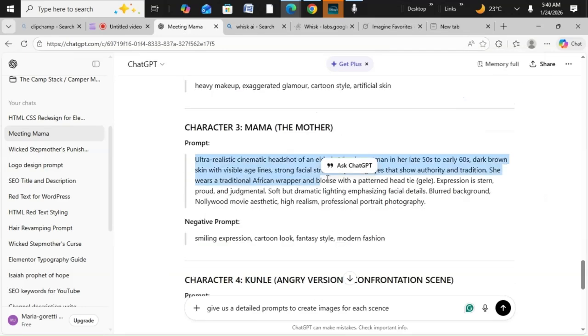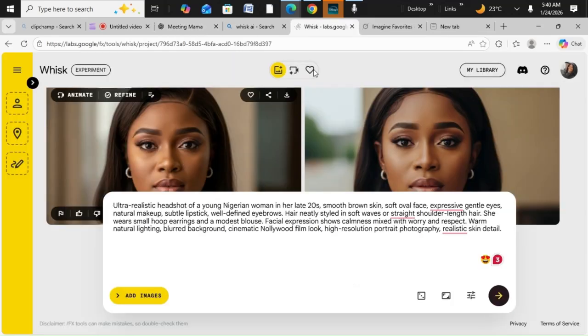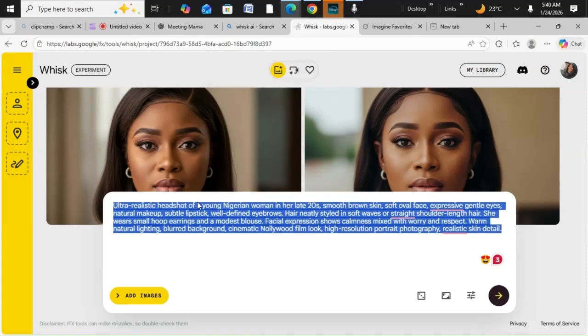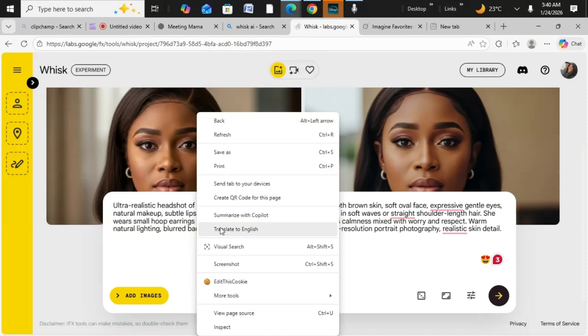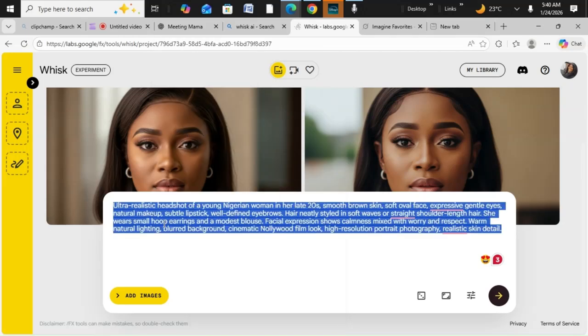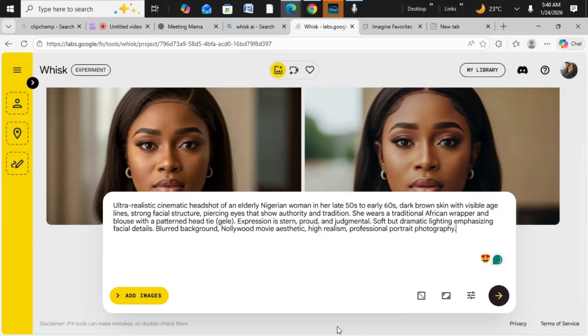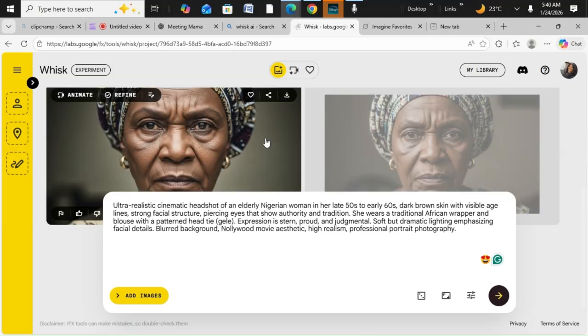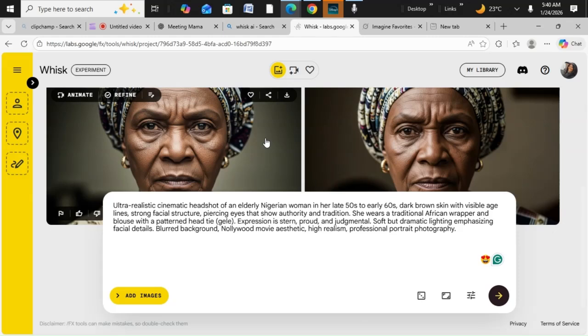So I'll copy this and come to Whisk again and we do the same thing and we paste, right? I don't know what is wrong with my keyboard. Okay, so now we've done our scripting and we're in the phase now of getting our character.